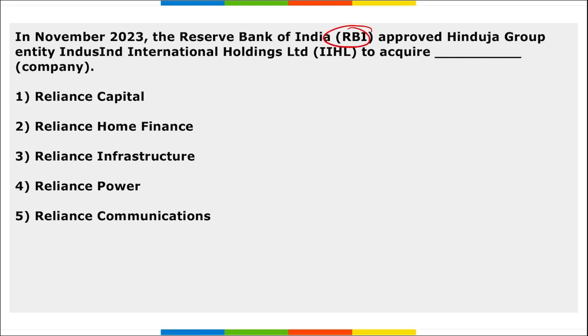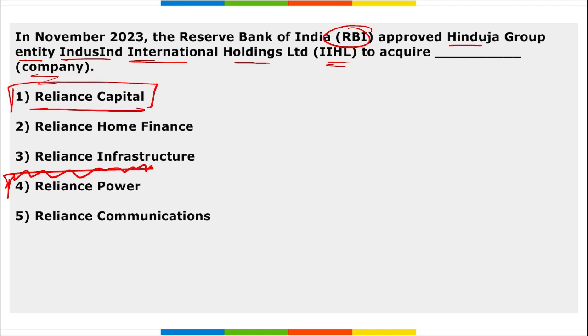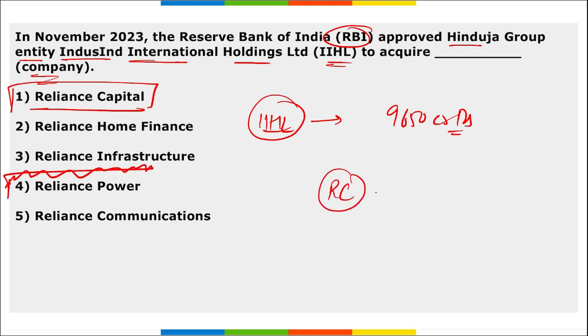Next, RBI approved Hinduja Group entity Indusind International Holdings Limited to acquire a company. So, they will be acquiring whom? They will be acquiring, I correct myself here, Reliance Capital. Right? I repeat, they will be acquiring Reliance Capital. And here IIHL has emerged as the highest bidder in the second round of the auction with 9650 crore rupees. And here Reliance Capital will become the third NBFC against which RBI has initiated bankruptcy proceedings.